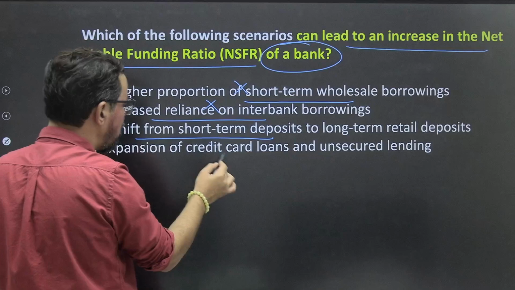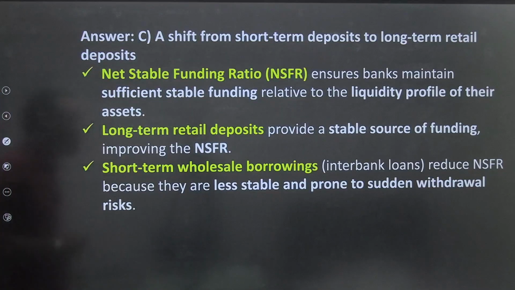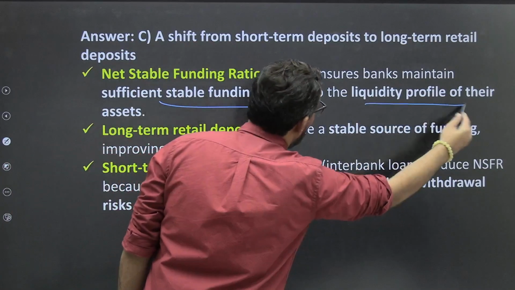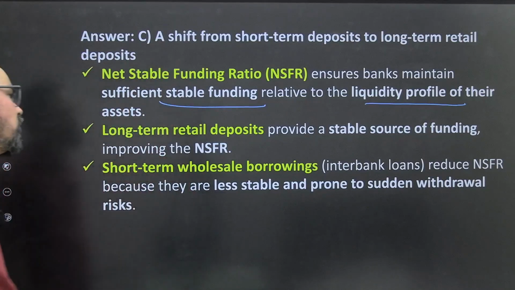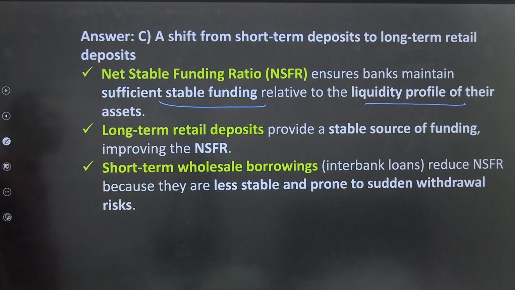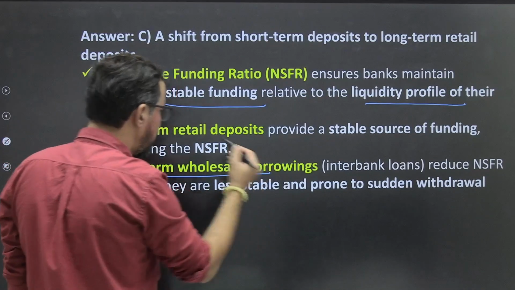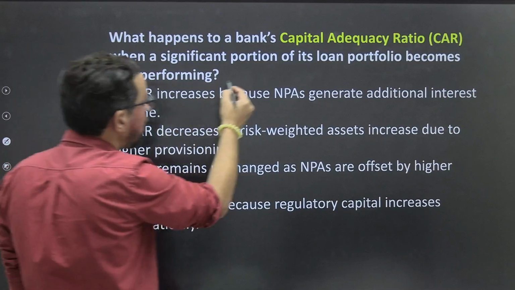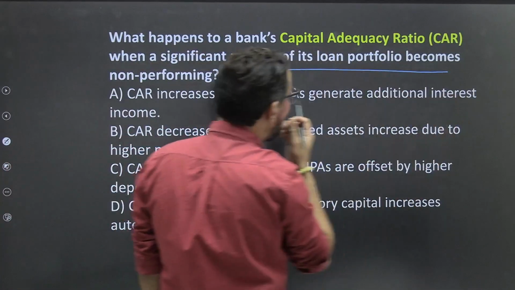Expansion of credit, no. So option C will be the right answer for this particular one, ठीक है। So net stable funding ratio ensures banks maintain sufficient stable funding relative to liquidity profile of their assets. Long-term retail deposits provide stable sources of funding, improving NSFR, ठीक है, जैसे FD हमारे पास ज्यादा आ रहे हो तो, ठीक है। आगे बढ़ते हैं.